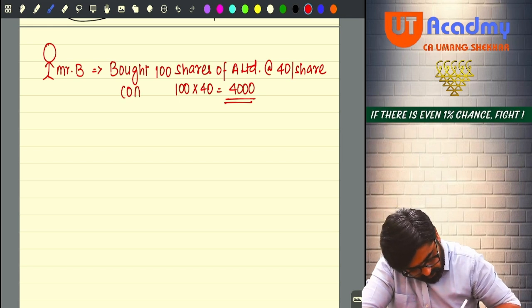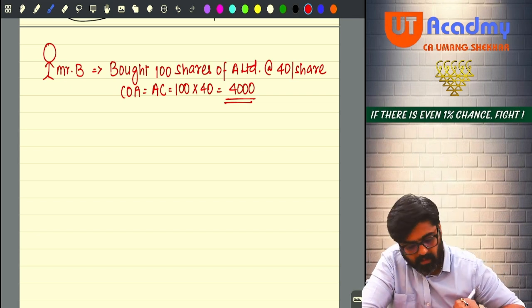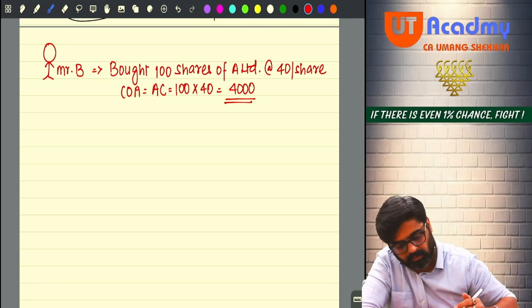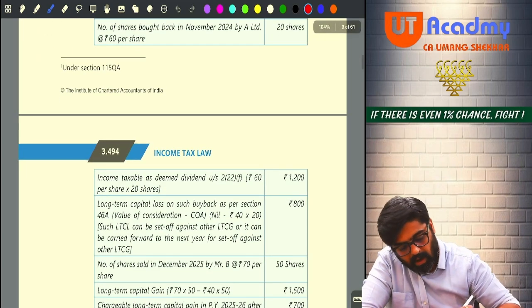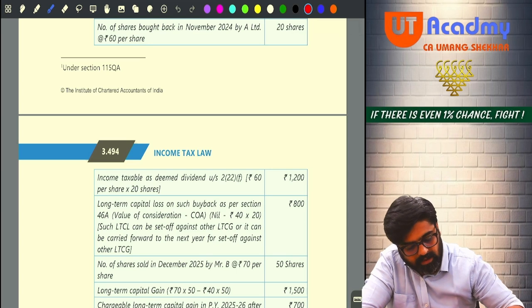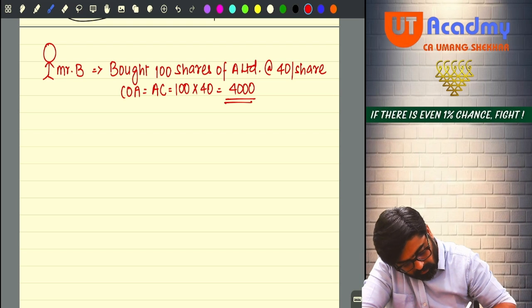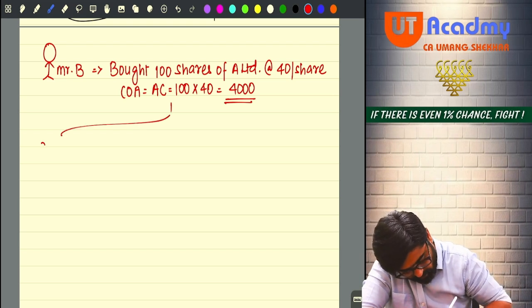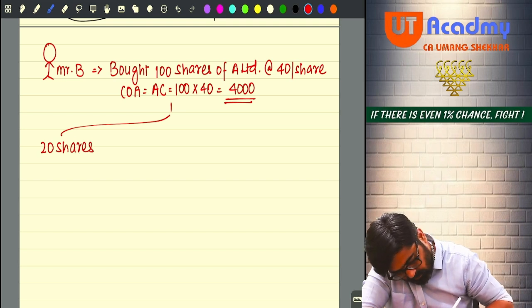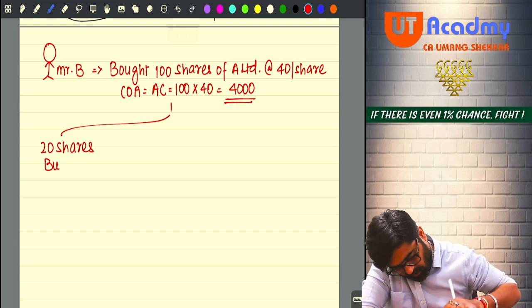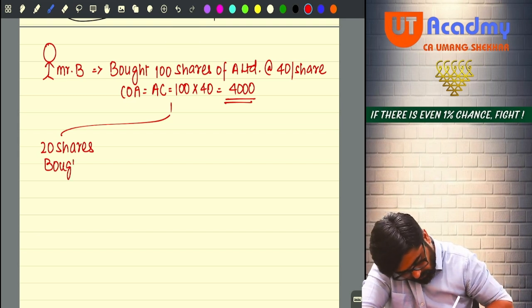This is the cost of acquisition, which is nothing but the actual cost: 4,000 rupees. Now what is happening with these shares? They say that out of these 100 shares, 20 shares are bought back in November 24 at 60 per share. When did this happen?